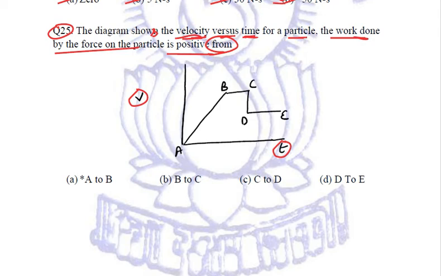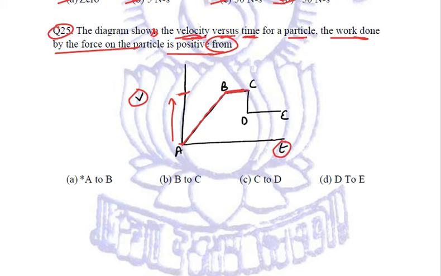Now from the graph, it is quite obvious that the force is acting on the particle in the region A to B. Why? Because in this region, the velocity is constantly increasing. Got it? Now, from B to C, it is constant speed, and if it is at constant speed, no force is acting.